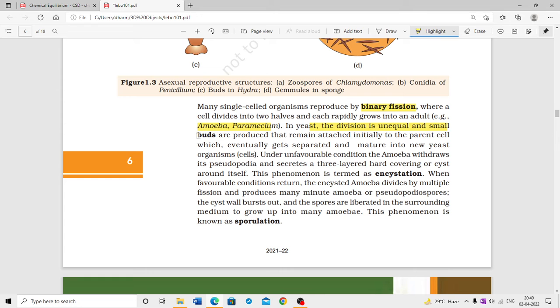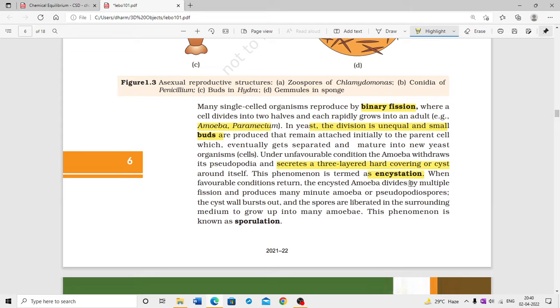And small buds that remain attached initially to the parent cell, which eventually get separated and mature into new yeast organisms. Under favorable conditions, the amoeba withdraws its pseudopodia and secretes a three-layered hard covering or cyst around its cell. This phenomenon is known as encystation.